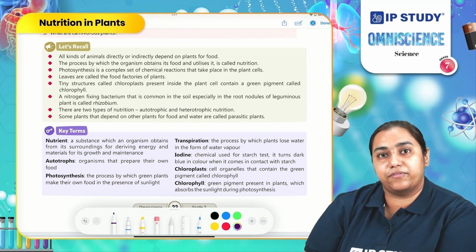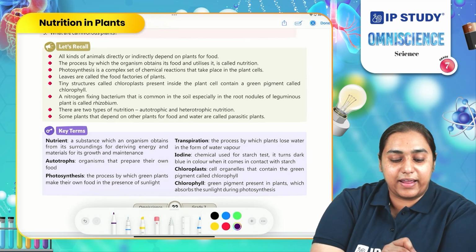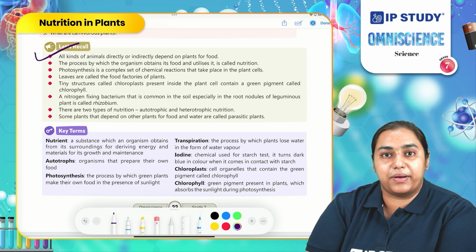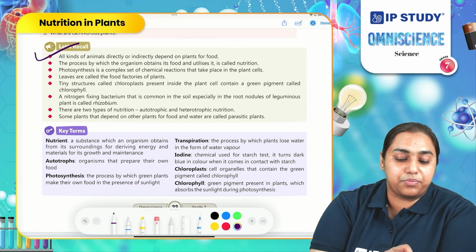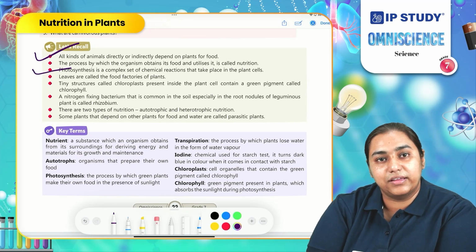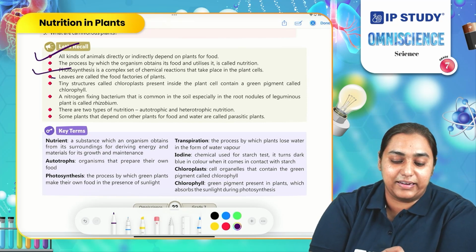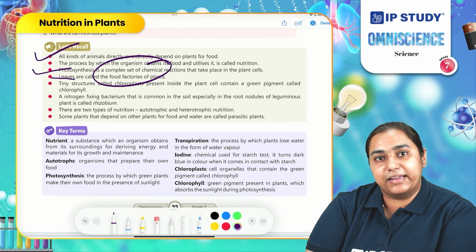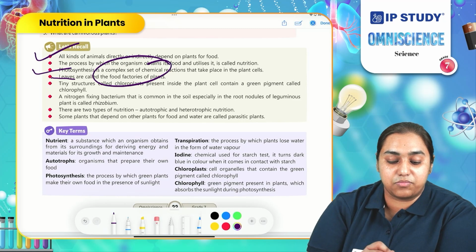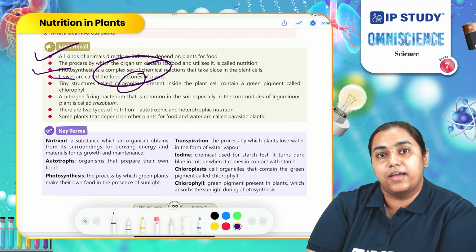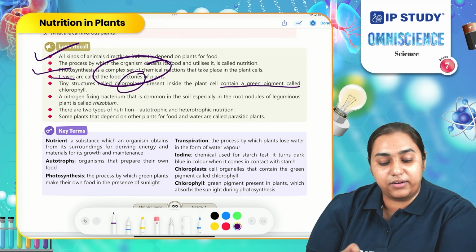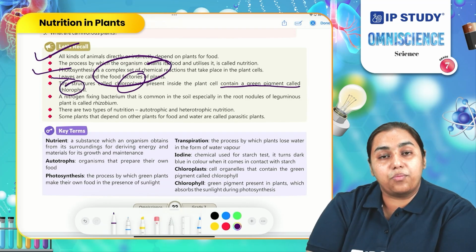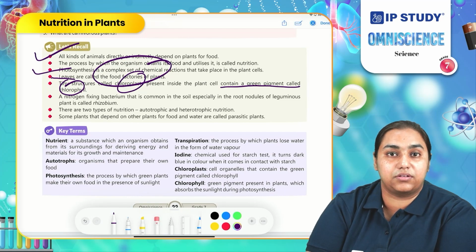So far we have covered so many topics. Let us now recall them one by one. All the plants and animals need food. Animals are dependent on plants for their food either directly or indirectly. The process by which plants get the food is known as photosynthesis. It is a complex process occurring in leaves. That is why leaves are called food factories of plants. In leaves, there is a small structure called chloroplast, which contains a green colored pigment known as chlorophyll. The raw materials required by plants for photosynthesis are water and carbon dioxide in the presence of sunlight.